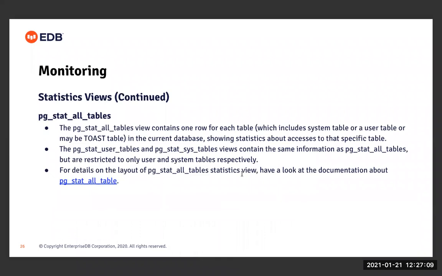So I'm just moving to the next statistics view now, which is basically pg_stat_all_tables. So this pg_stat_all_tables view basically contains one row for each table in the current database, right? So this view shows information about the system tables as well as the user tables as well as the toast tables in the current database. We have a couple of other catalog views called pg_stat_user_tables and pg_stat_sys_tables, but they only contain information about the user tables and the system tables. This pg_stat_all_tables is the combination of both of these views.